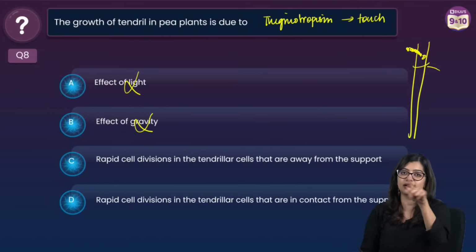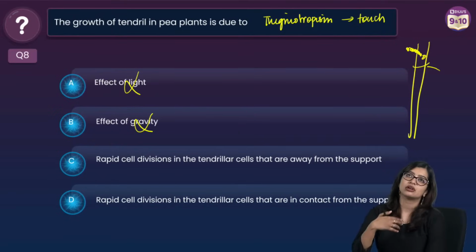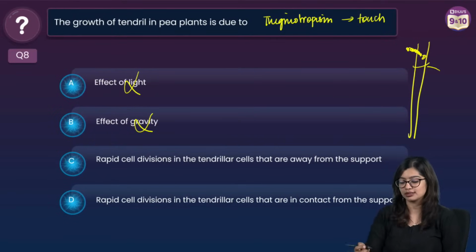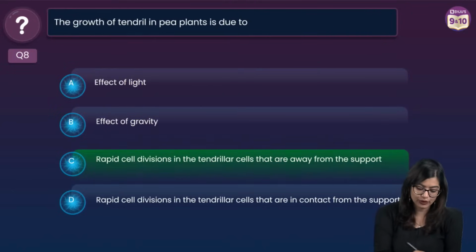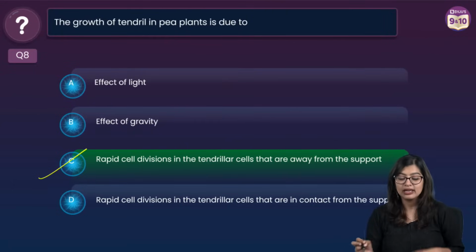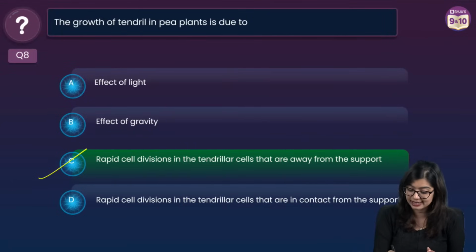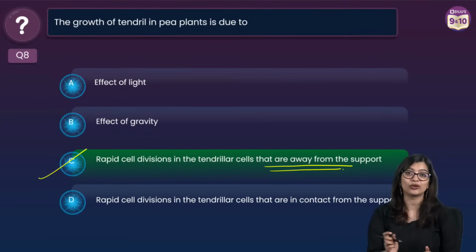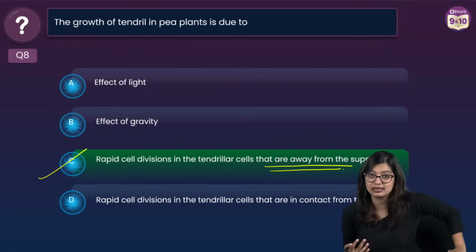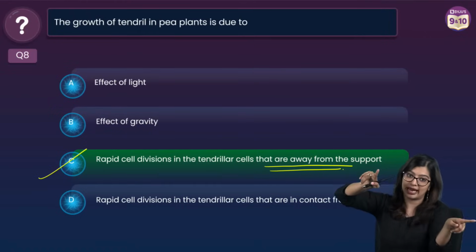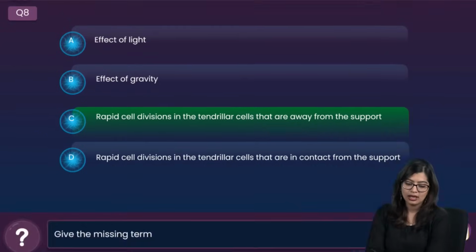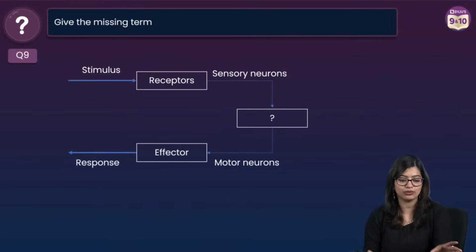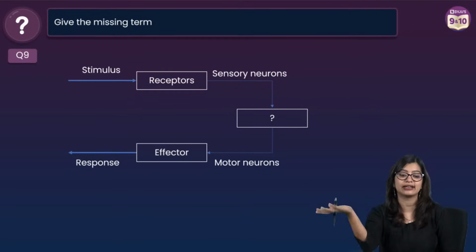What is tendril? Tendril is the modified part which acts as a support for climbers, right? So it helps climbers attach to mechanical support, which is why the correct answer is option C, that rapid cell division takes place away from the support, pretty much like oxygen synthesis that takes place away, right? Always remember that. Yes? Awesome.